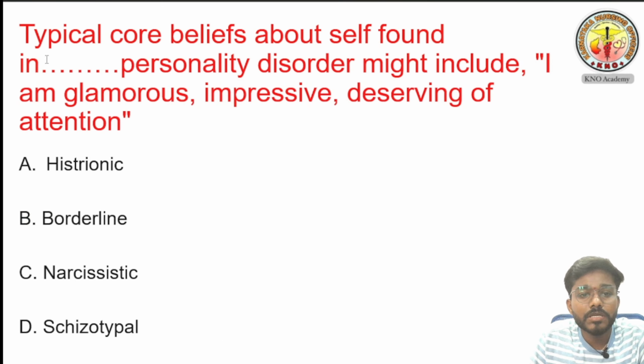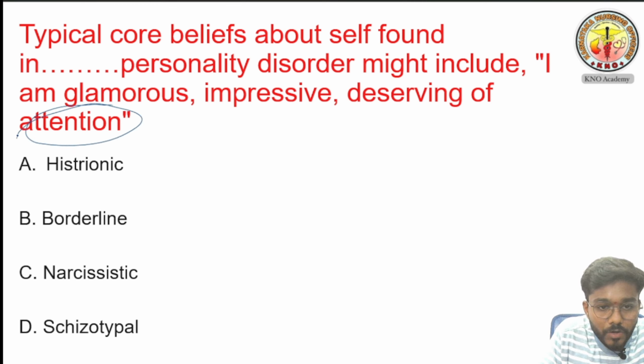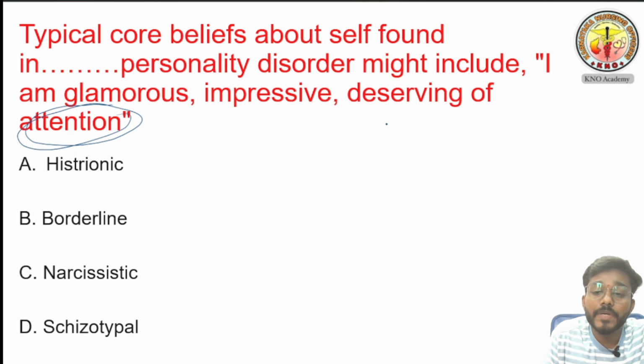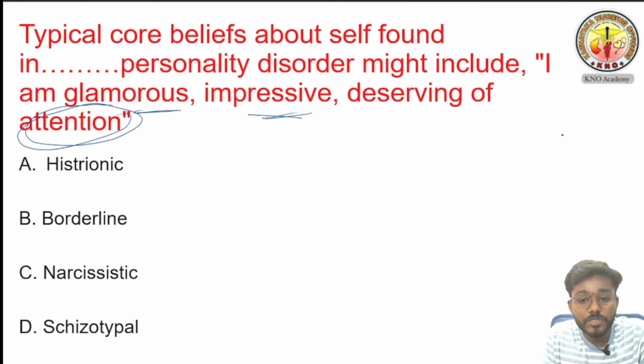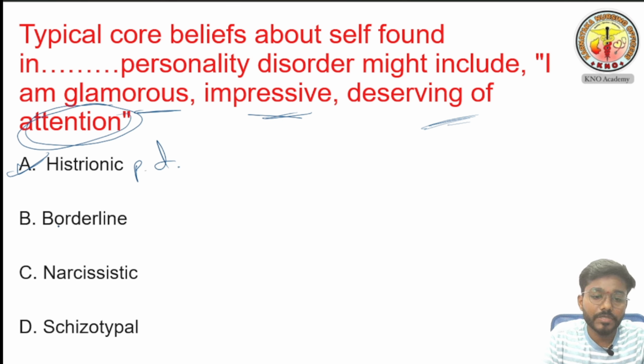Next question: typical core beliefs about self found in dash personality disorder might include I am glamorous, I am impressive, deserving of attention. By this one word, attention itself, you have to understand the answer. What is the person saying? I am glamorous and I am impressive. I am very beautiful, I deserve some attention. What is the answer? Yes, option A is the correct answer, histrionic personality disorder.